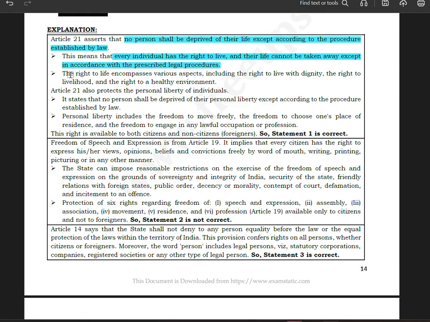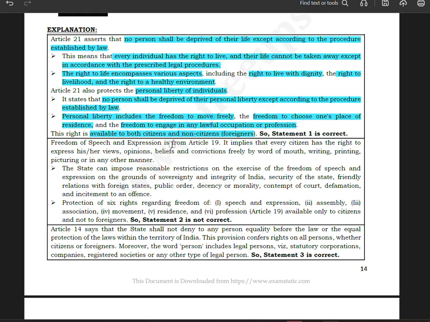The right to life encompasses various aspects, including the right to live with dignity, the right to livelihood, and the right to have a healthy environment. Article 21 also protects the personal liberty of individuals. It states that no person shall be deprived of their personal liberty except according to a procedure established by law. Personal liberty includes the freedom to move freely, the freedom to choose one's place of residence, and the freedom to engage in any lawful occupation or profession. This right is available to both citizens and non-citizen foreigners. So statement one is correct.